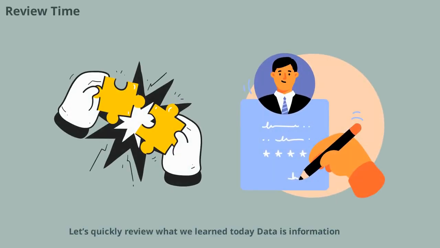Let's quickly review what we learned today. Data is information. Mean is the average, median is the middle, and mode is the most common. Each one helps us understand numbers in a different way. You can use them at school, at home, in games, and everywhere else. Great job learning about data handling.